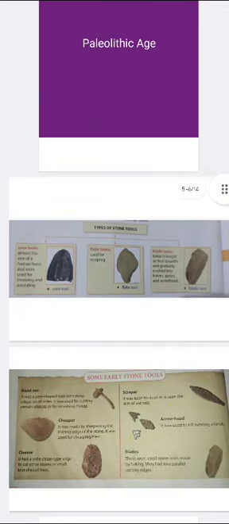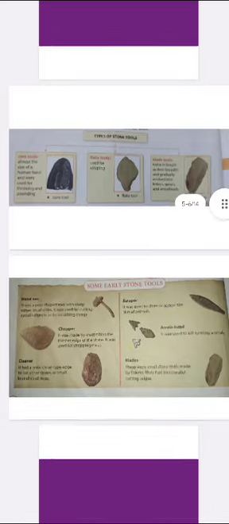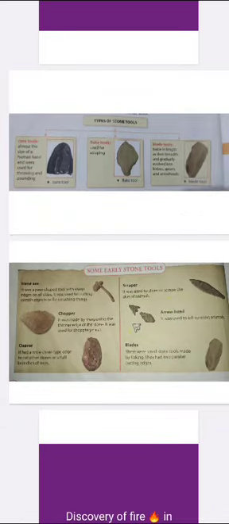These are the types of stone tools: the core tools, flake tools, and blade tools. Core tools were almost the size of the human hand and were used for throwing and pounding. And flake tools were used for scraping. And the blade tool's length is twice its breadth, and it gradually evolved into knives, spears, and arrowheads. Now there are some early tools that are shown in the picture: hand axe, chopper, cleaver, scraper, arrowhead, and blades.